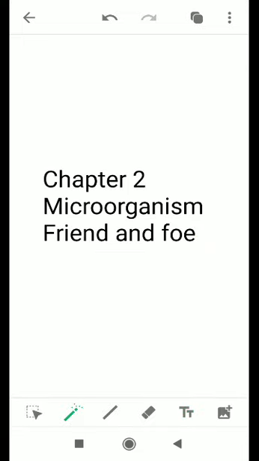See what microorganism means. Microorganism means the extremely small organisms which cannot be seen by the naked eyes, which can only be seen with the help of some aid, like microorganisms are seen with the help of microscopes. These cannot be seen with the naked eyes. Now these can be friend as well as foe. Friend, they can be friendly also. Foe means they can be enemy also.